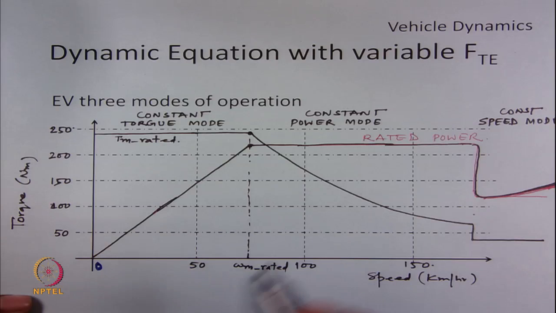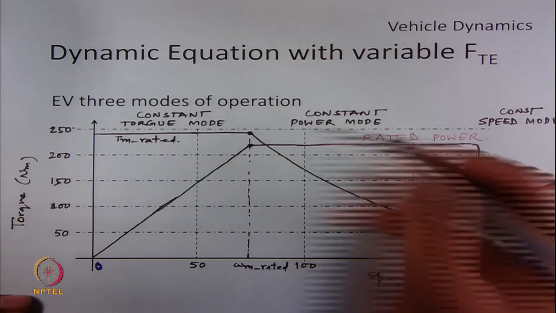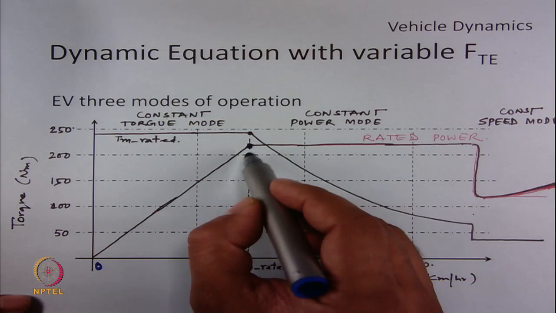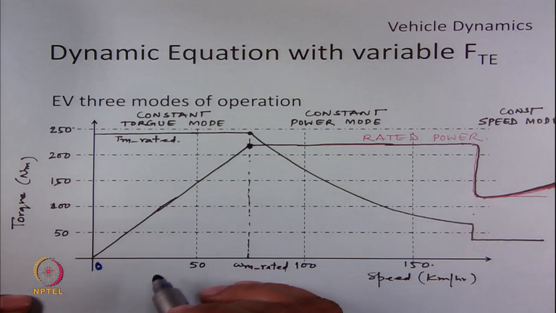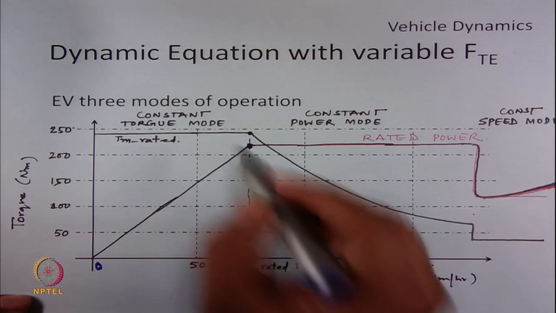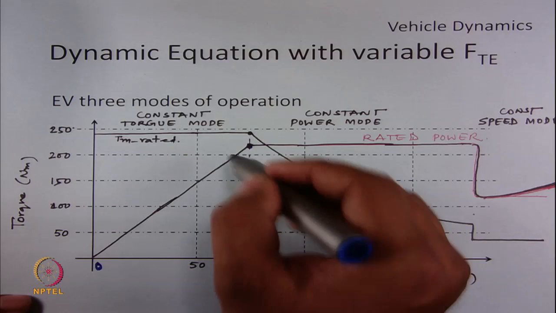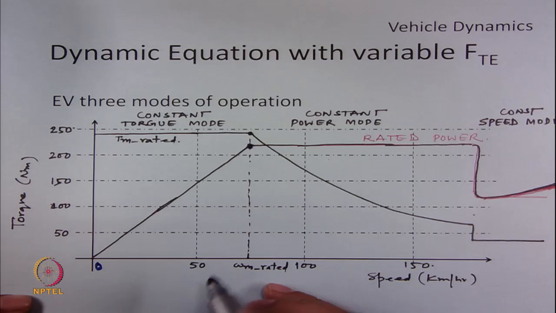So, when the vehicle speed reaches the rated speed of the motor, we reach the maximum power rating of the machine. So, this point is basically the rated power of the machine, and you cannot give the same torque at speed higher than this, because it will violate the rated power condition of the motor.